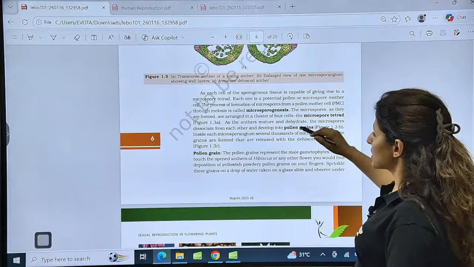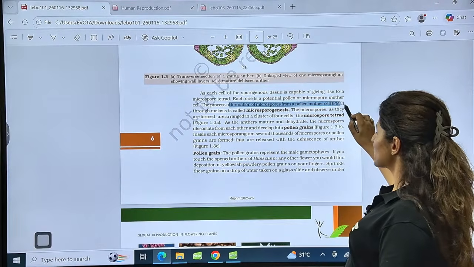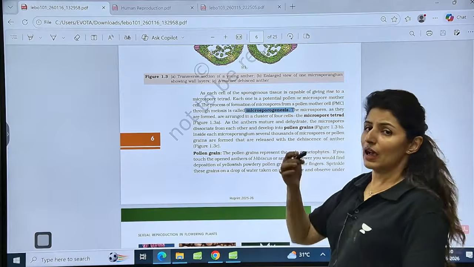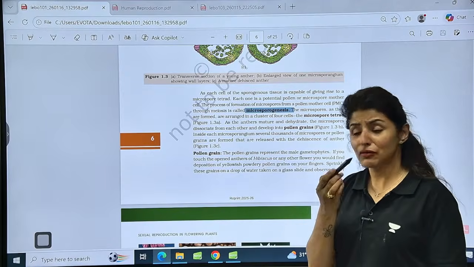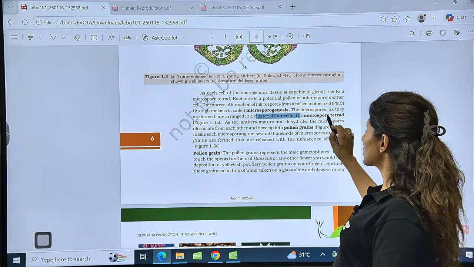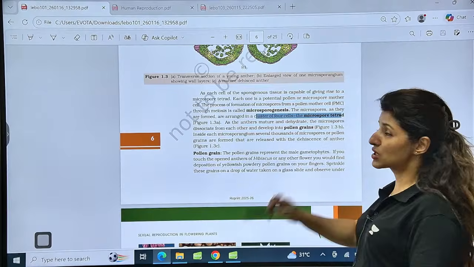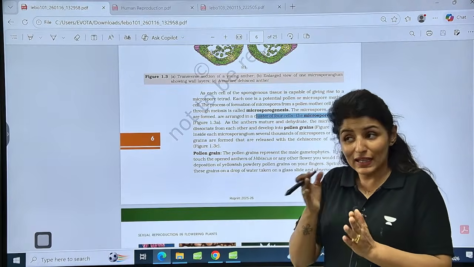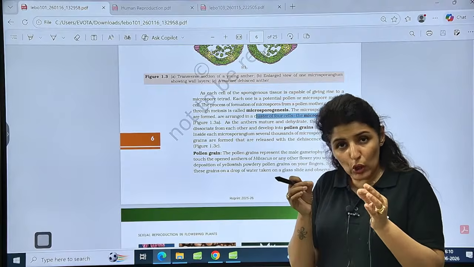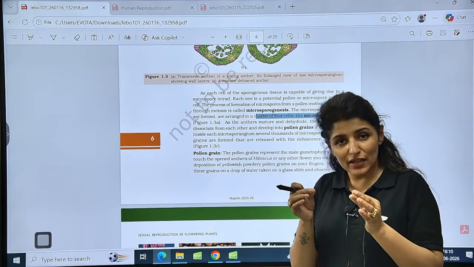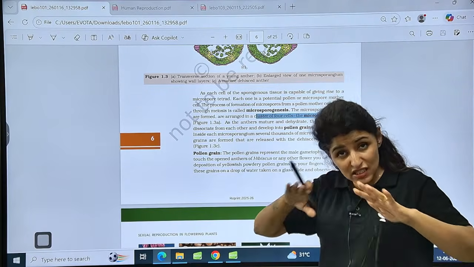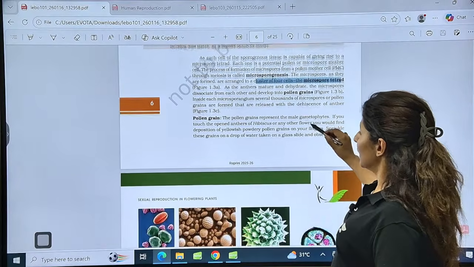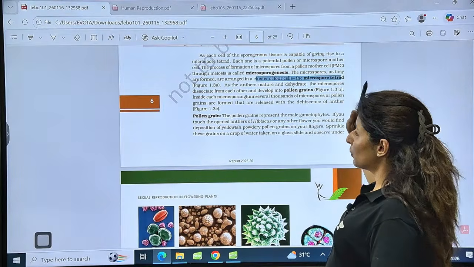Now, this process of formation of microspores from pollen mother cell is called microsporogenesis. And as a result of meiosis, it's always 4 cells. So a cluster of 4 cells, a microspore tetrad, is formed. Tetrad is when the 4 cells are held together. Later on, there's a layer called callose which is present outside the tetrad, holding them together. It gets dissolved and the cells separate. Is it clear? Later on they will separate and develop into pollen grains.